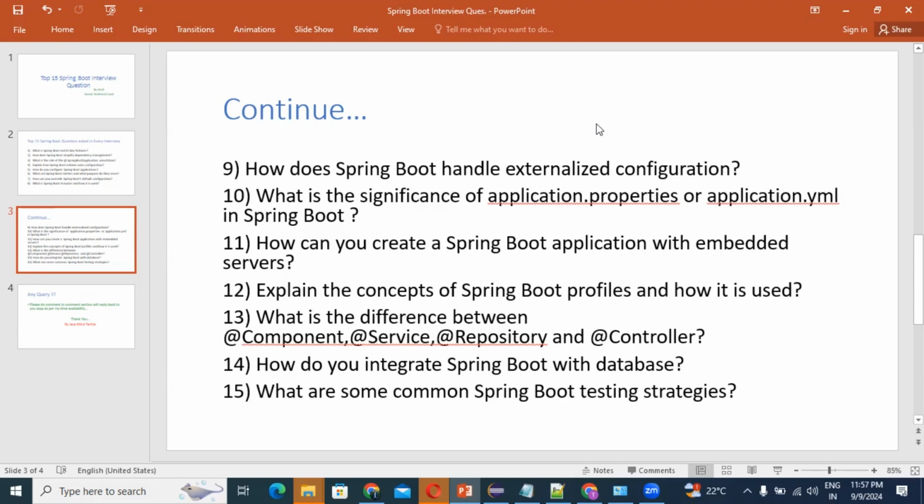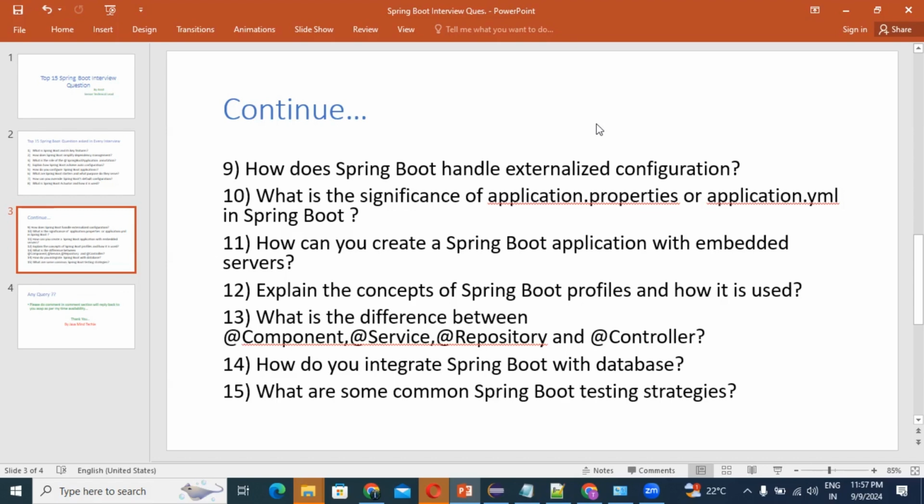Guys, see, Spring Boot profiles allow you to define different configurations for different environments. What I have told: Spring Boot profiles allow you to define different configurations for different environments, just like development level, testing level, pre-production level, production level. These are all types of environments.